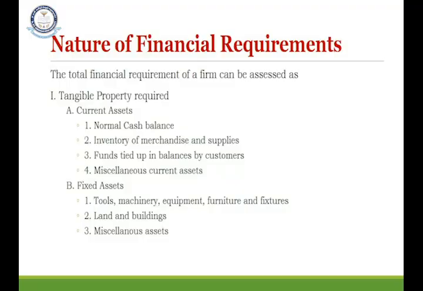Second is intangible investment, those investments which you cannot see, touch and inspect, but they actually add value to the company, for example, goodwill of a company, or when you have borrowed money, there is a process cost of that particular money. So you have cost of financing.